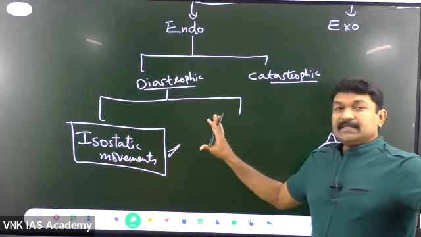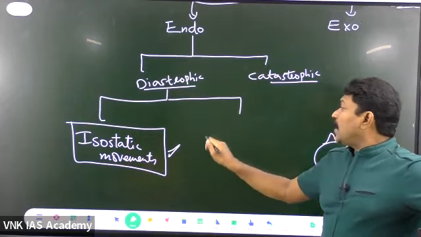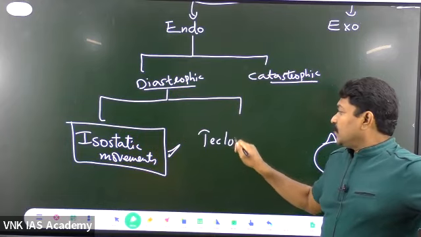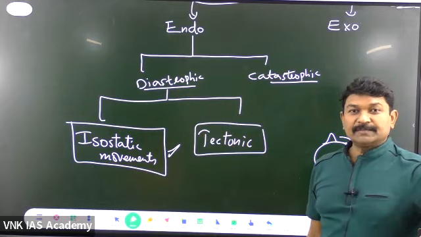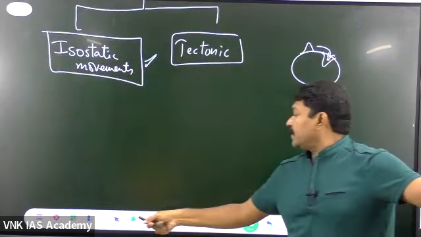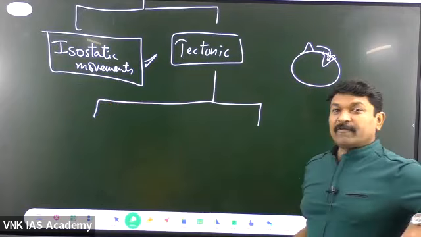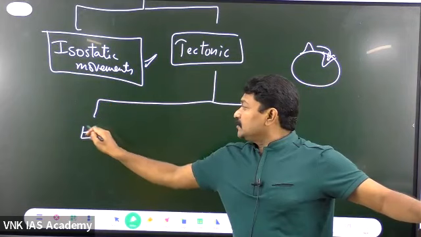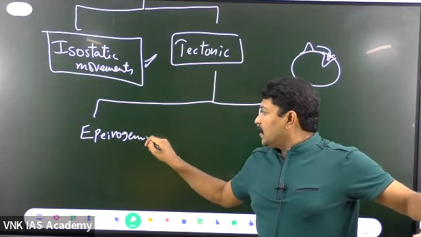On the other side, there are certain slow movements called the tectonic movements. What are these tectonic movements? The tectonic movements are again classified into two types. What are the two types of tectonics you can find? One is called epirogeny, another one is called orogeny.